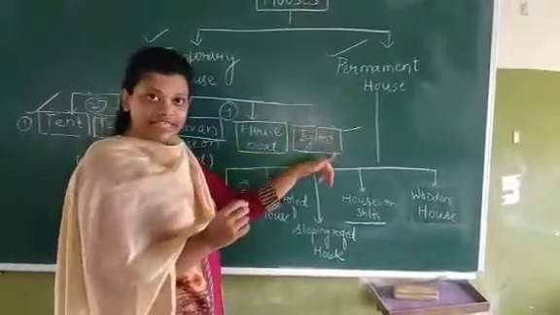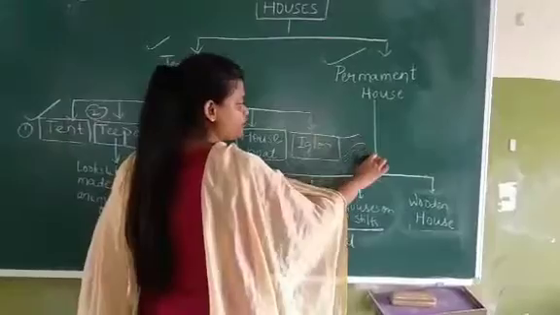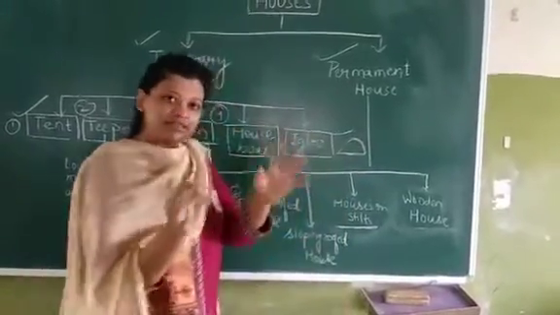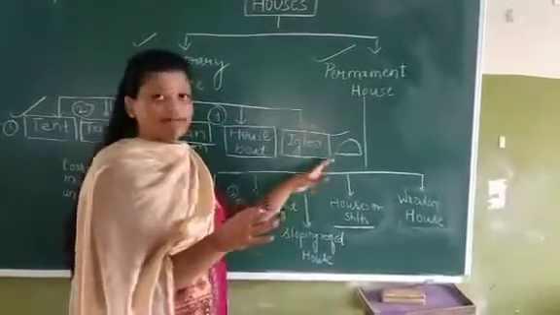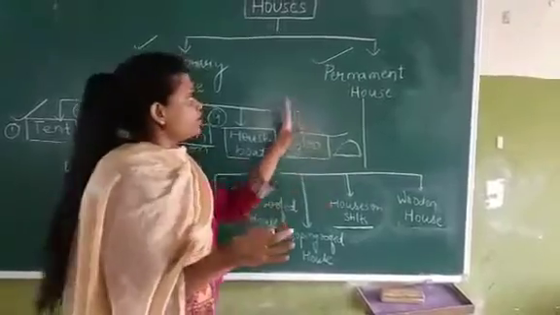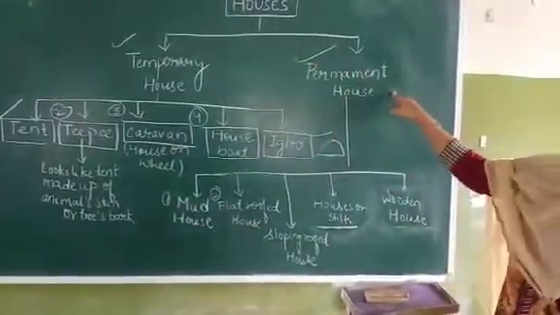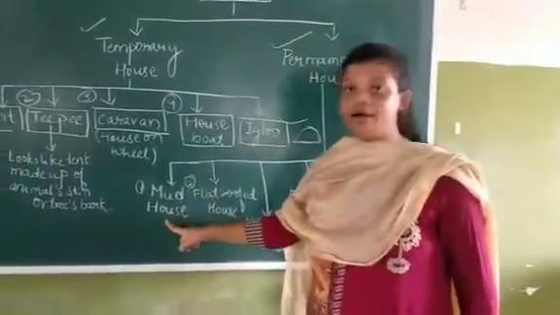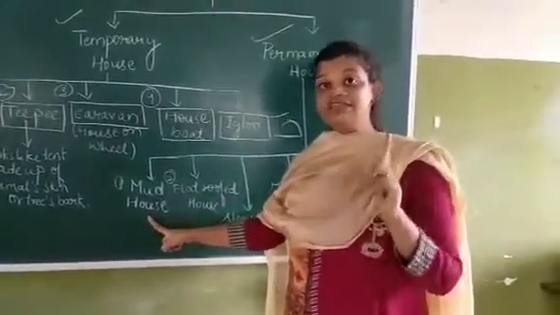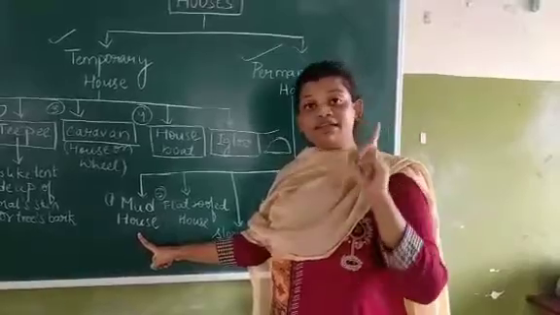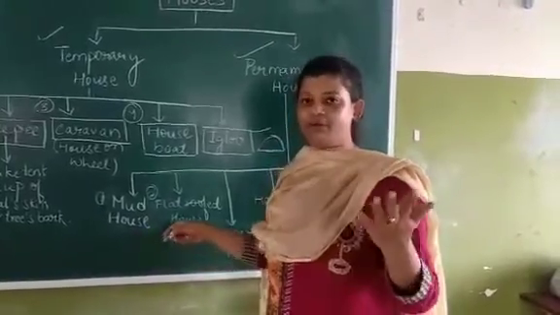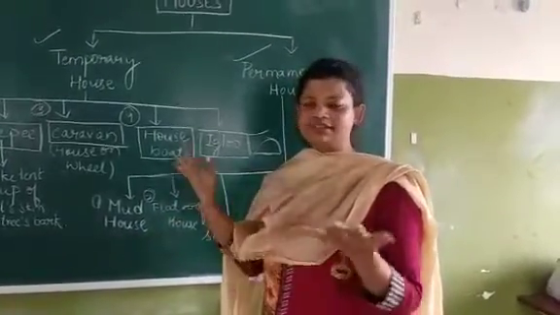The next one is the igloo. It is a dome-shaped house, semicircular and made up of ice. Now let's come towards the permanent house. When we talk about permanent houses, first we have mud houses. In villages, the mud houses are mainly present, made up of mud, bamboo, straws, etc.